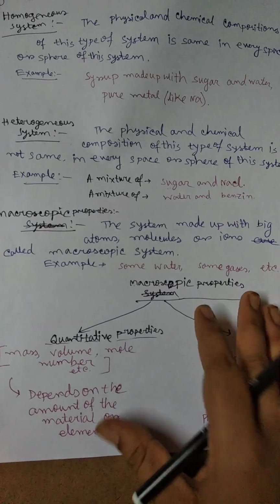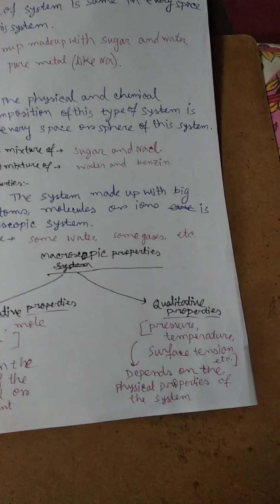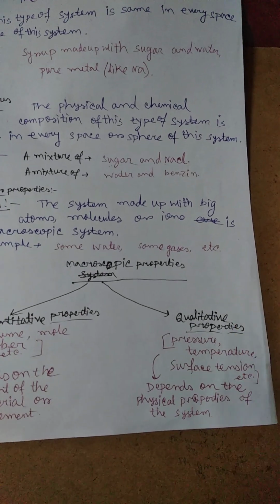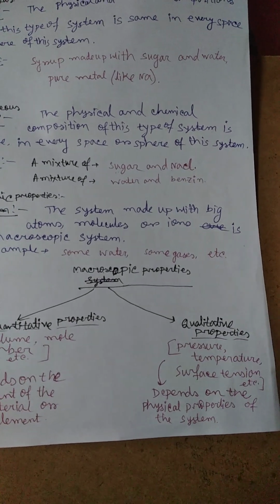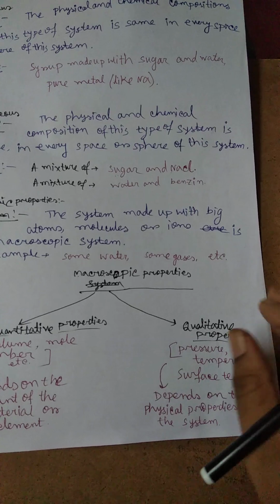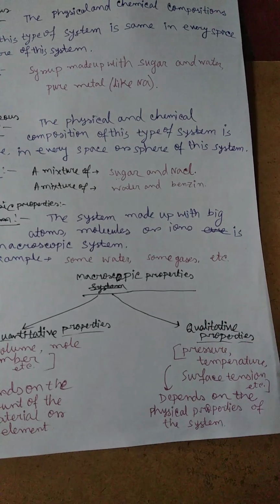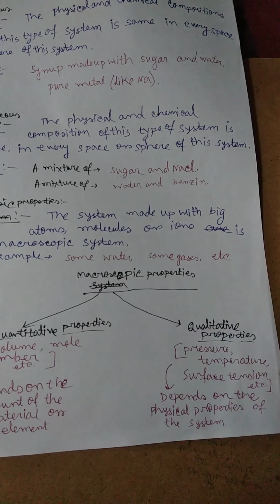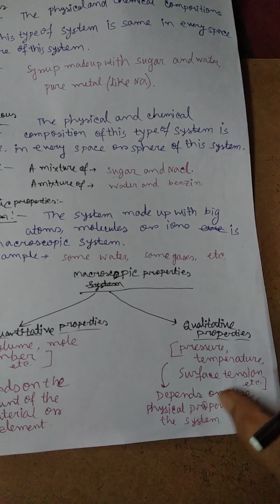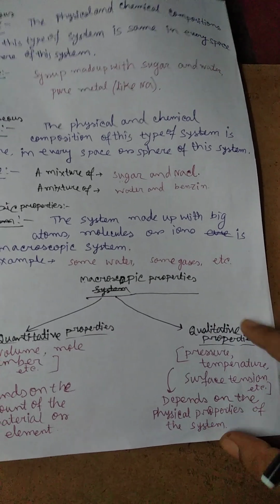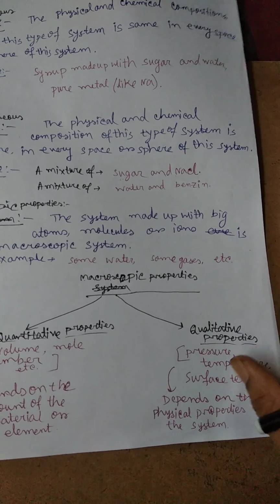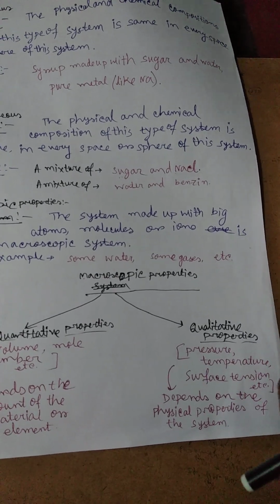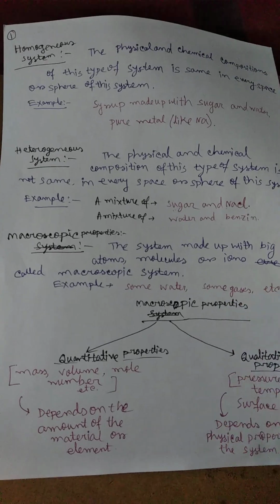Okay, so these are the quantitative properties, and qualitative properties are the pressure, temperature, surface tension: what is the pressure of the air today, what is the moisture in the air today. So these are the qualitative properties. They depend on the physical properties of the system.